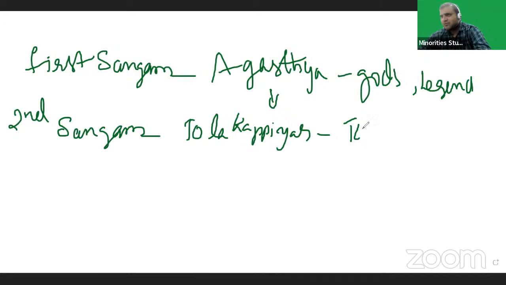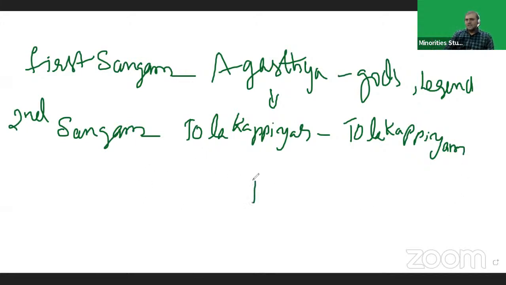He was the author of Tolkappiyam. In this book, Tolkappiyar speaks about Tamil grammar. The first Tamil grammar book was Tolkappiyam. Okay, in this second Sangam, Paripadal.